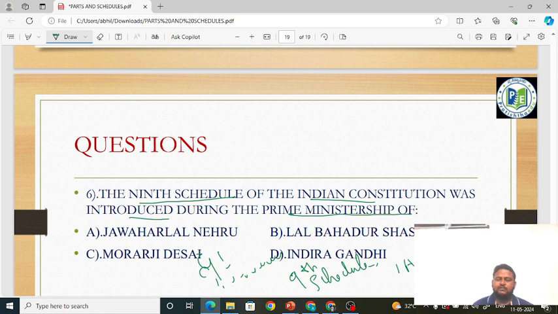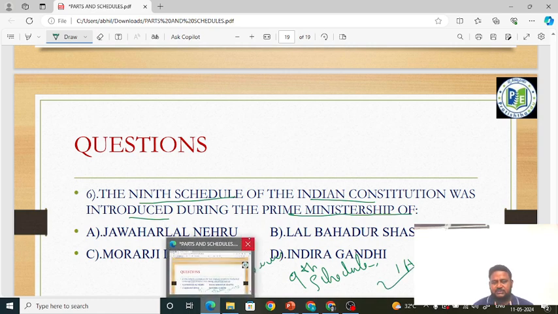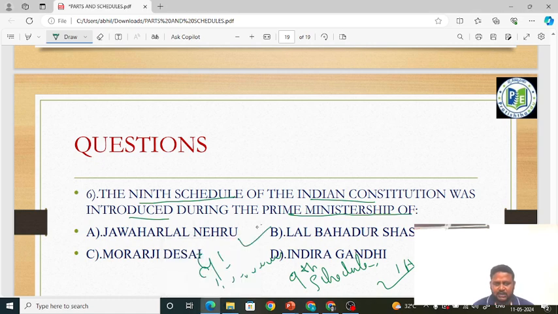So who was our first prime minister? The general elections and all took place in 1951-1952. At that time, who became the prime minister? The first prime minister was Jawaharlal Nehru. At that time only, the first amendment was made. So the answer is what? So the answer is 1952.